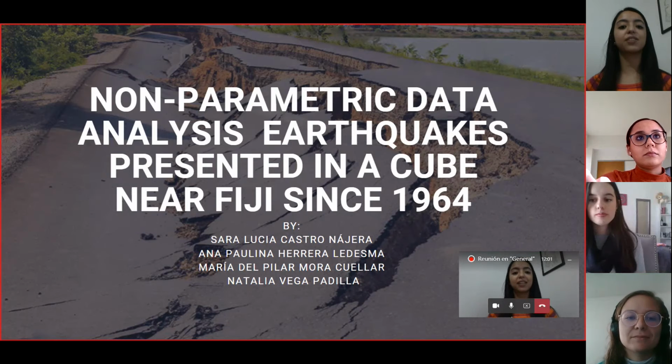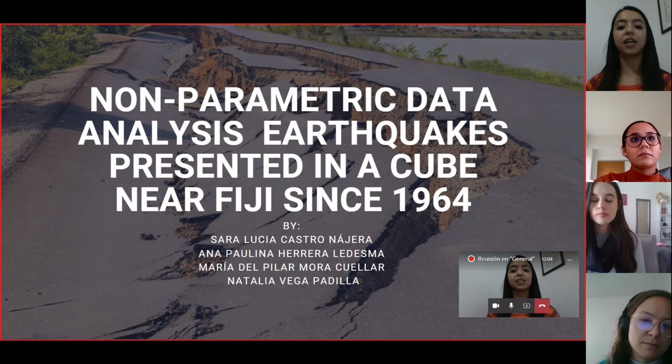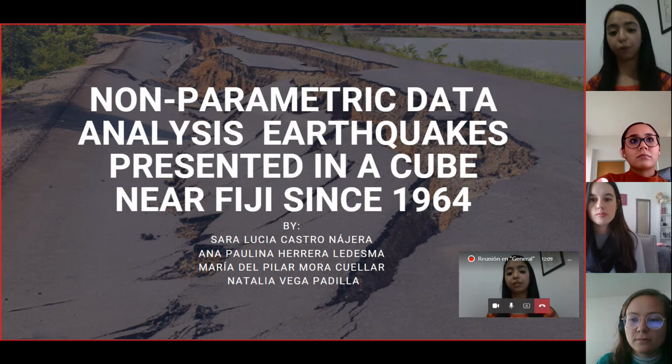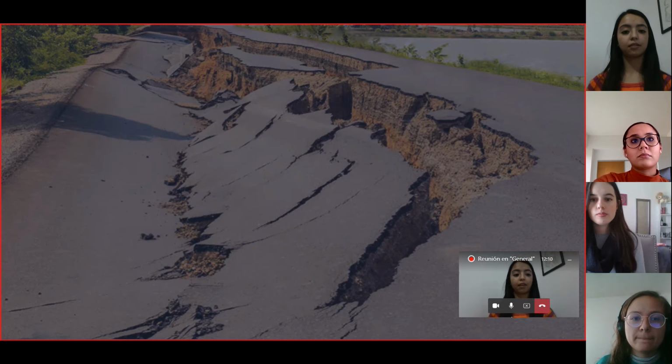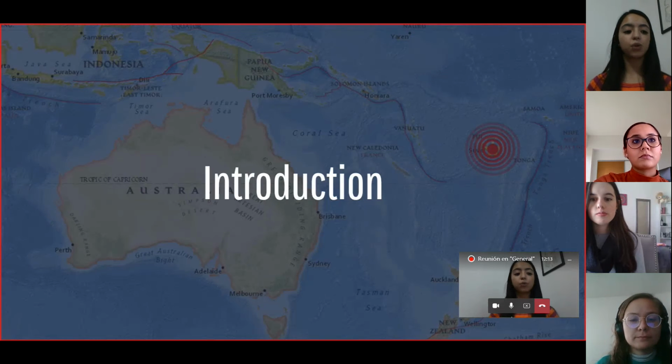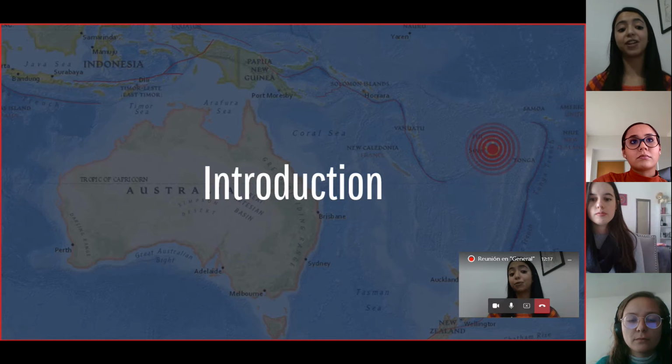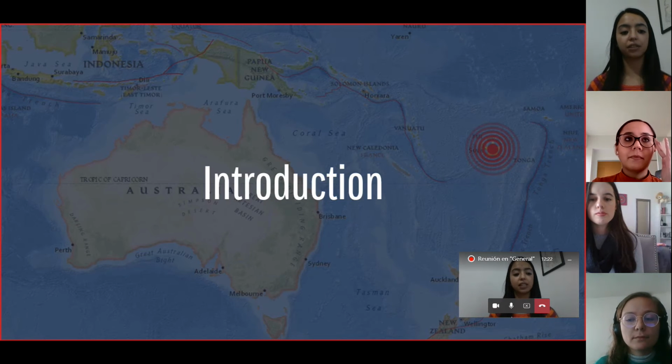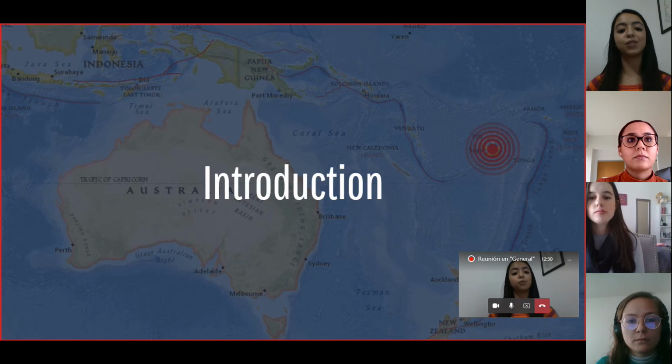We are going to present a non-parametric data analysis of earthquakes present in a cube near Fiji since 1964. The proposed topic exposes magnitudes greater than 4 on the Richter scale. The database represents a sample of 1,000 observations of this magnitude, together with the variables longitude, latitude, depth, and number of stations that report.